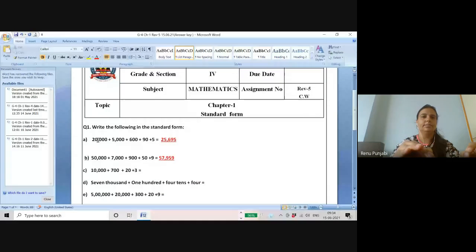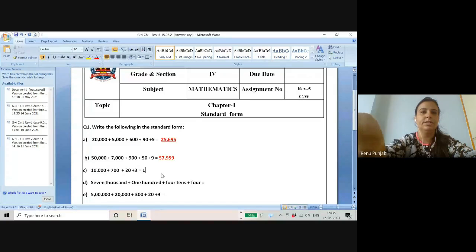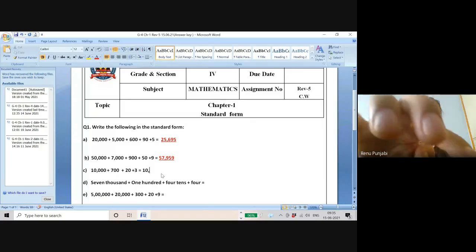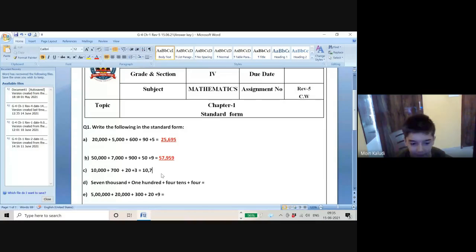Next will be Moin Kuledi. Moin, now tell me the short form of this number. 10, comma, 7, 23.